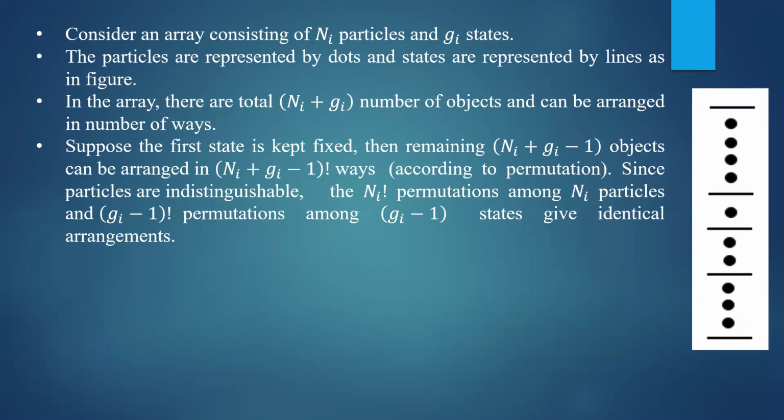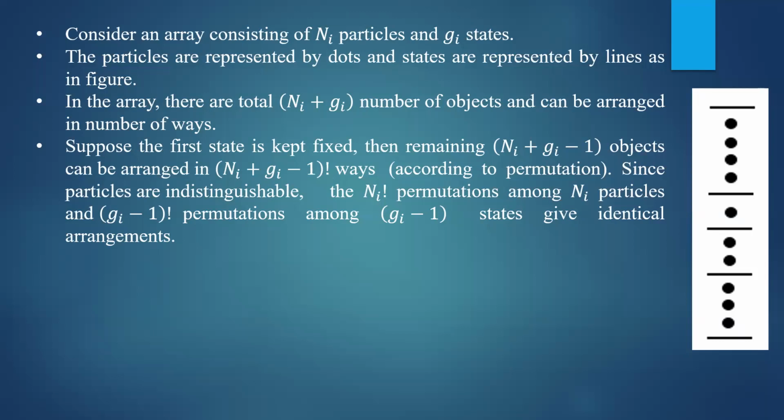Since particles are indistinguishable, if you take two particles, you cannot identify which one is the first particle and which one is the second. So basically, you will have only one way to arrange them. Therefore, we have to exclude these identical arrangements, by dividing by the identical arrangements. Remember, there are Ni particles which are indistinguishable, therefore Ni factorial ways are identical to one another.